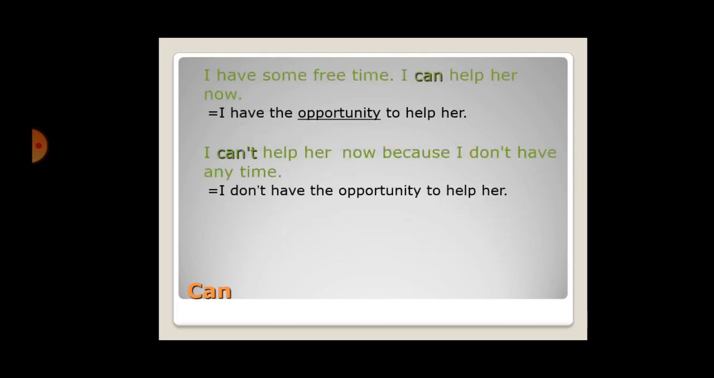I have some free time. I can help her now. I have the opportunity to help her, meaning I can help her. It is your opportunity. So I can help her now. But if I don't have any time: sorry, I can't help her now. Okay, because I don't have any time. So here I don't have the opportunity to help her.